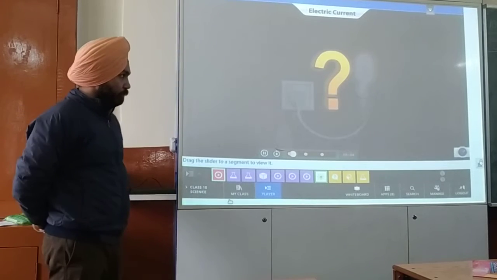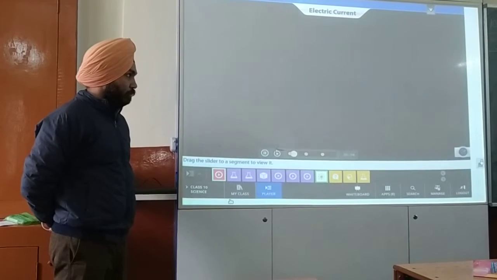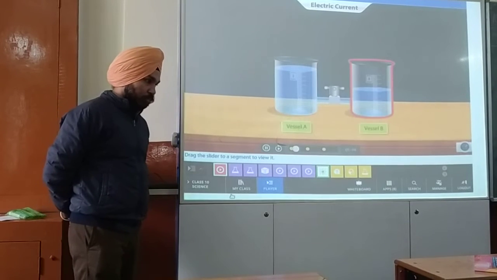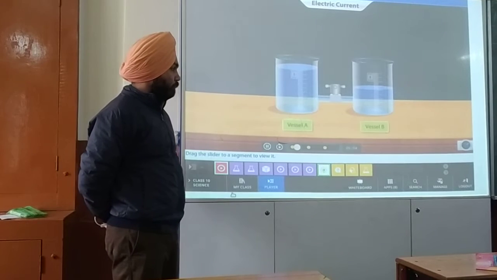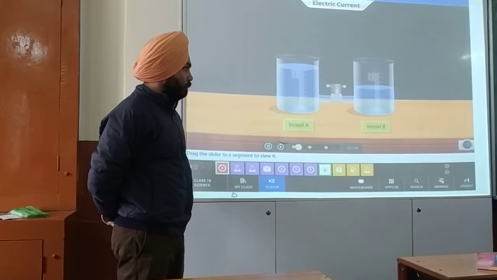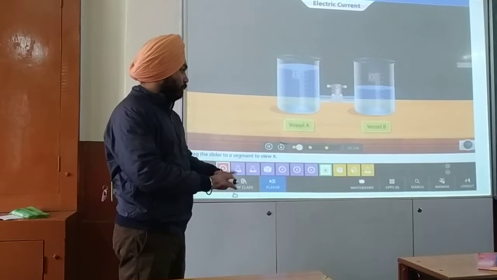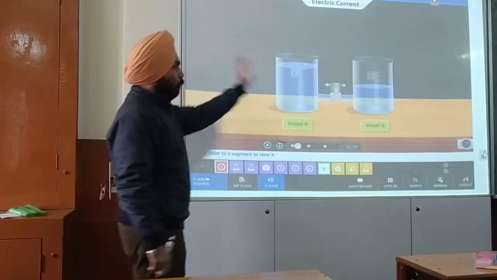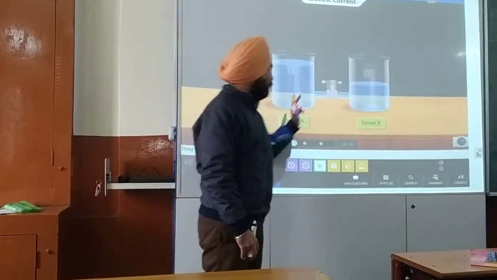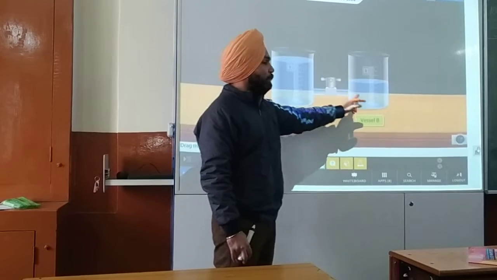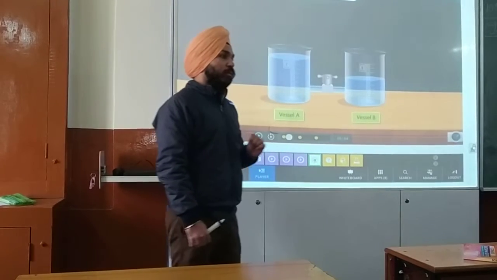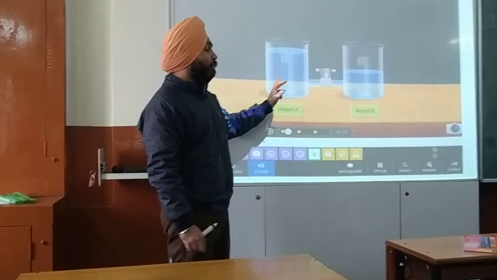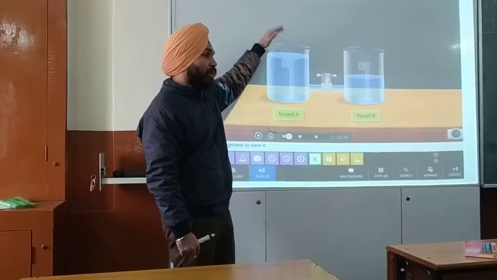Let's look at an example to understand this. Consider two vessels, A and B. Let's assume that the water in vessel A is at a higher level than the water in vessel B. Students, according to you, will water flow from vessel B to A or vessel A to B? A to B. Why A to B? Height difference. Very good.